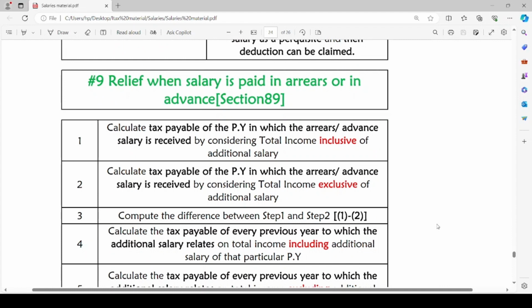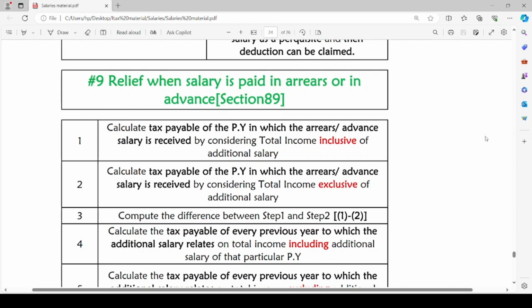The next topic is relief when salary is paid in arrears or in advance. There might be cases where salary is paid in arrears or in advance, and our Annual Finance Act and the tax rates, the tax regime may be changed from time to time. Due to the changes, sometimes the assessee may benefit or sometimes he may incur a loss. So there will be relief provided when the salary is paid in arrears or in advance, to such portion of the salary which has been paid in arrear or advance. A relief is provided under section 89.